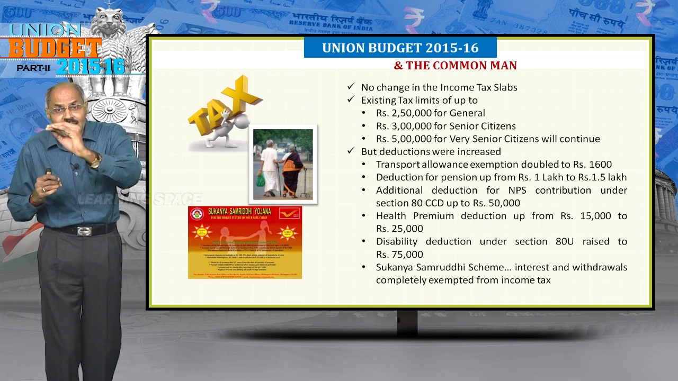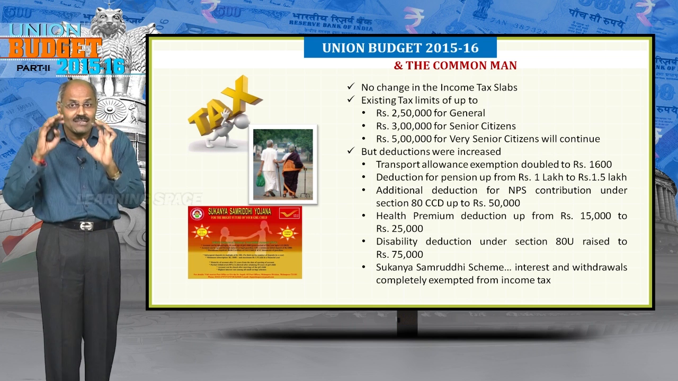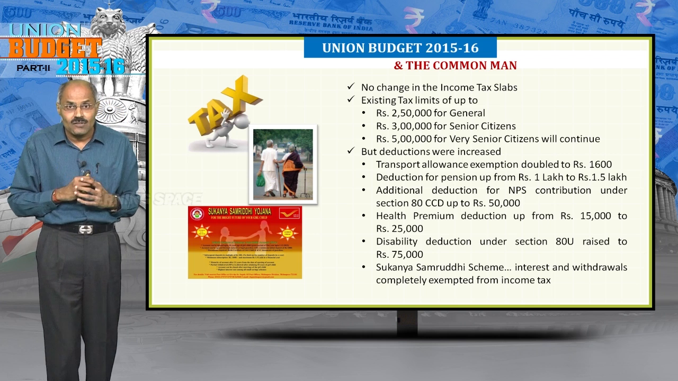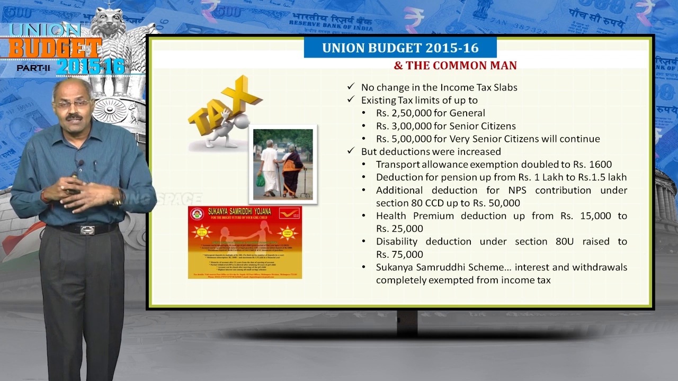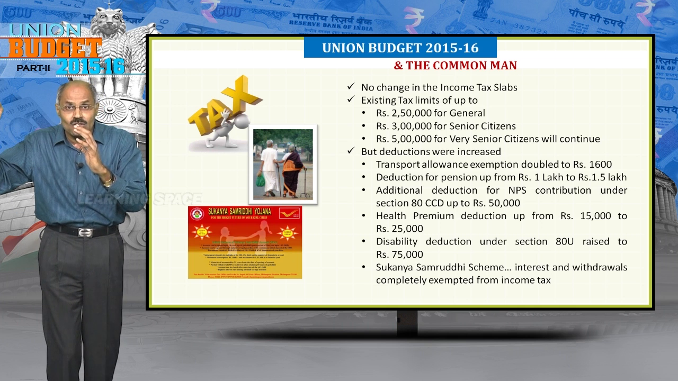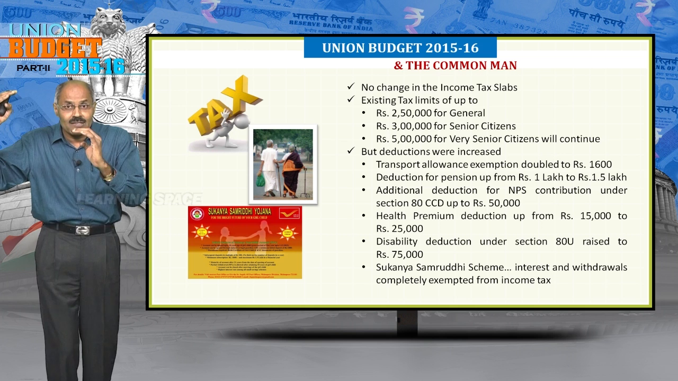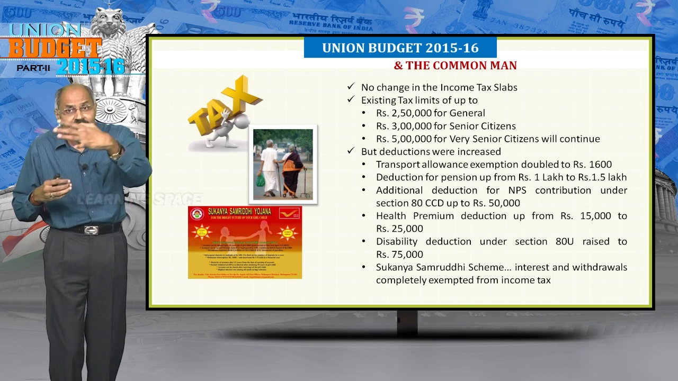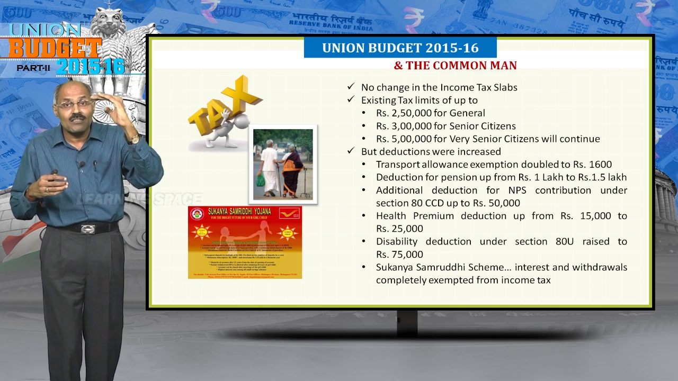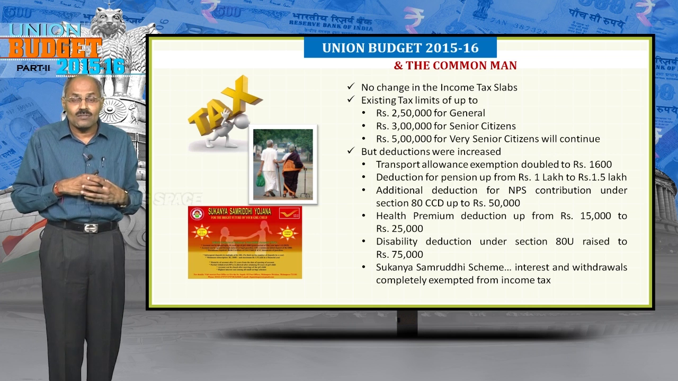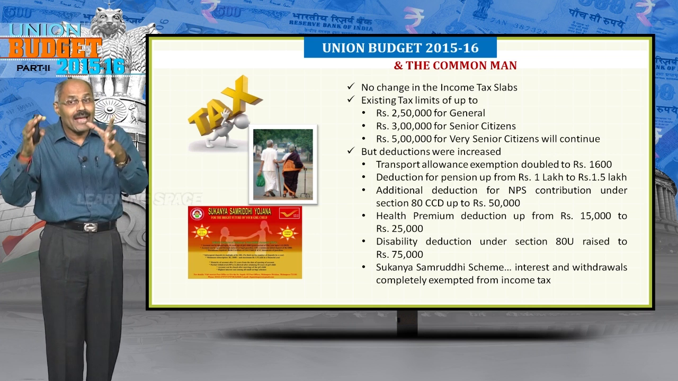For very senior citizens, I would like to remind you, senior citizens is the age group of 60 to 80 years. Very senior citizens age group is beyond 80 years. If one crosses 80 years, he will be treated as a very senior citizen. So, for very senior citizens, the income tax limit is 5 lakhs. So, there is no change in the income tax limits, but there are exemptions.